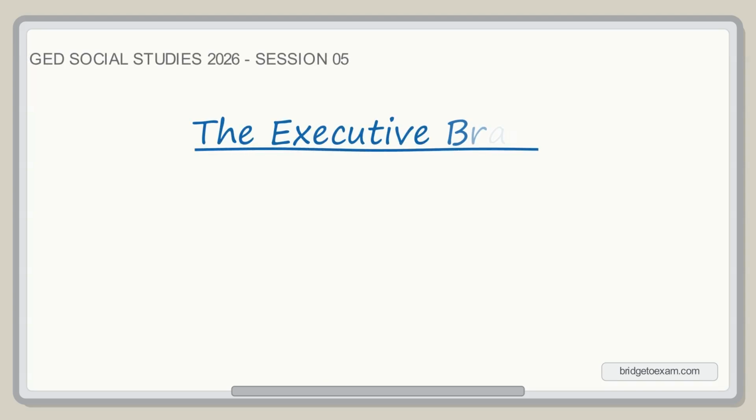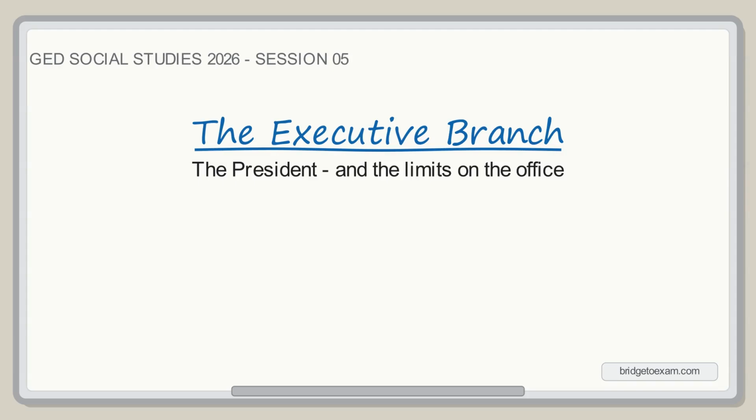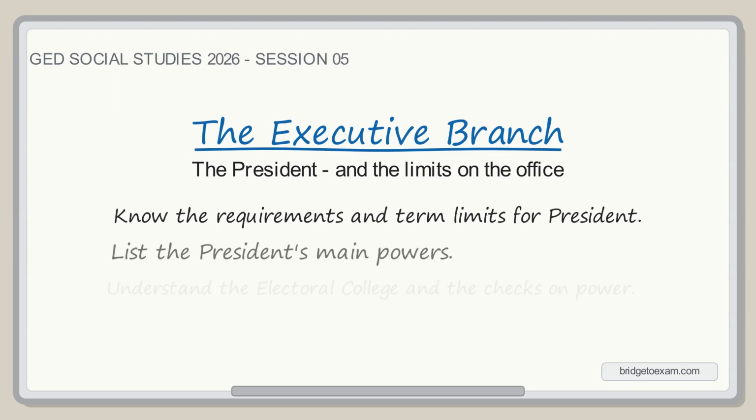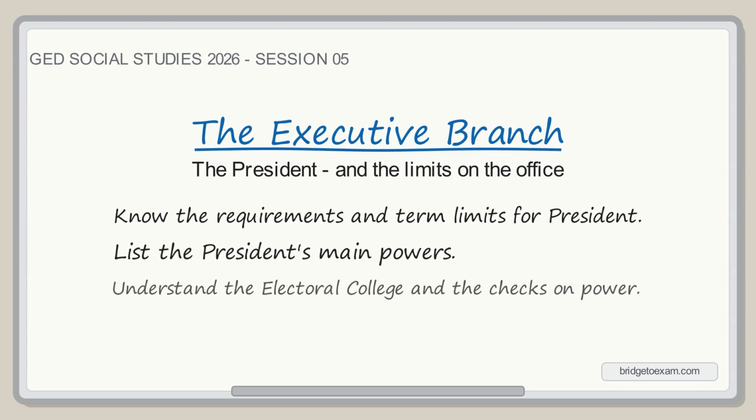Welcome to Session 5. We move to the second branch, the executive branch, led by the President of the United States. We will look at the powers of the office, and just as importantly, the limits on it. By the end, you will know the requirements and term limits for the presidency, be able to list the president's main powers, and understand both the Electoral College and the checks that keep the office in line.